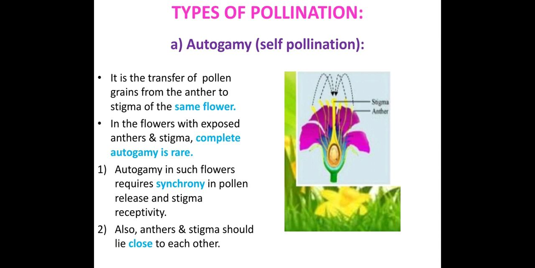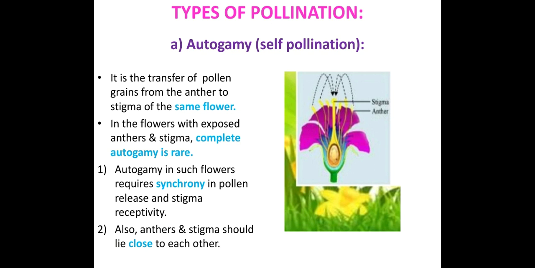Then other than synchrony, what else should be there in flowers where the anthers and the stigma are exposed for self-pollination to take place? Here the anthers and stigma should lie close to each other. As they are exposed, if they are very close to each other, there are chances of easy transfer of the pollen grains to the stigma of that flower only. Whereas if they are far away from each other, there is a problem of the pollen grains falling on the stigma of the same flower. So this is about autogamy.